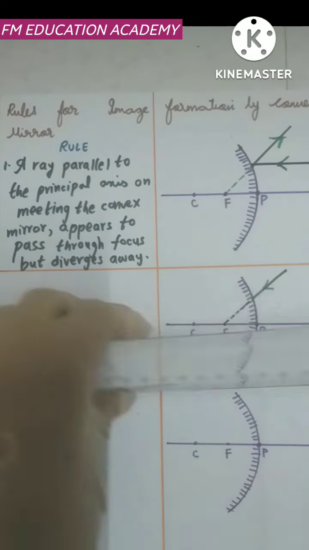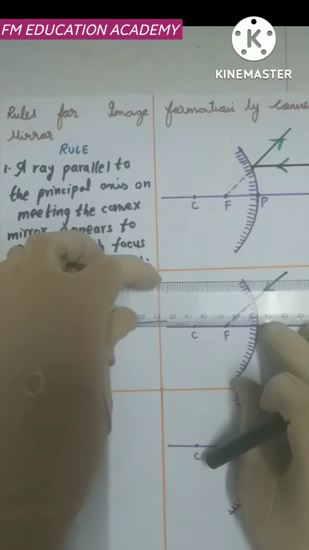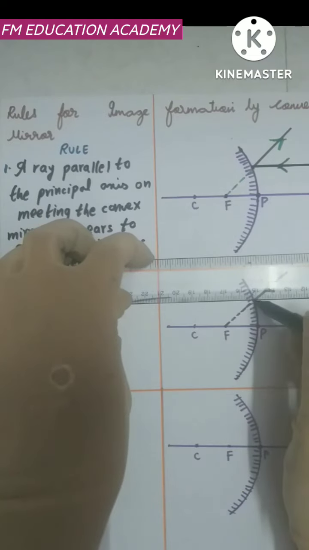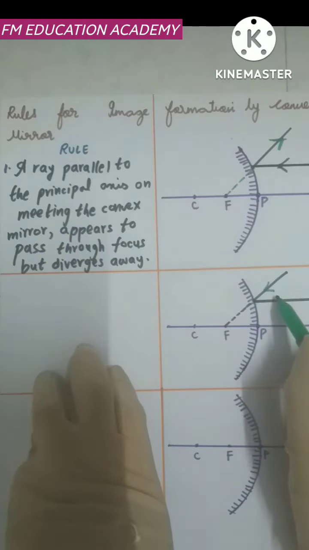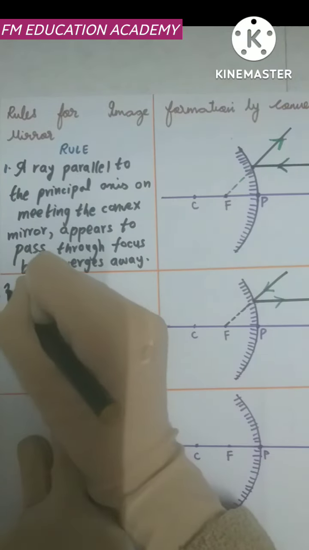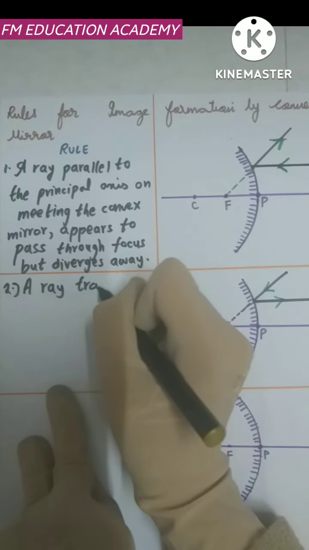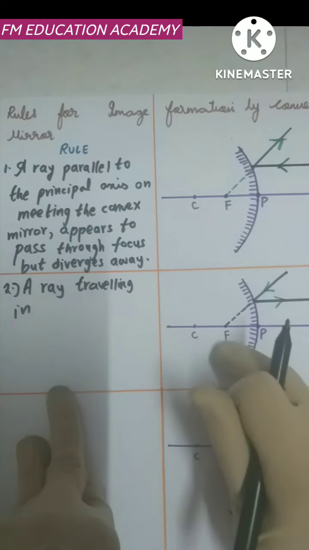So here also, this is my principal axis, right? So here it will be parallel to the principal axis. That is my second rule. A ray traveling in the direction of focal point or focus. Focal point and focus both are the same.